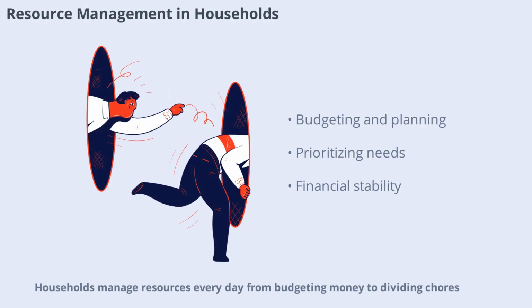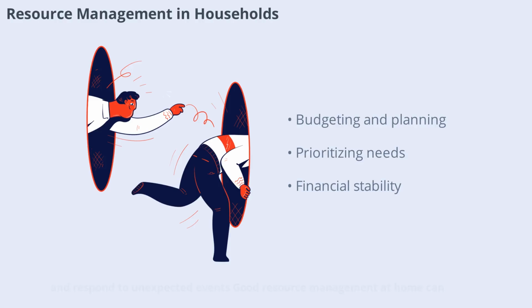Households manage resources every day, from budgeting money to dividing chores. Decisions about spending, saving, and investing all involve trade-offs. Families must prioritize needs and wants, plan for the future, and respond to unexpected events. Good resource management at home can lead to financial stability and improved well-being. Let's see how economic principles apply to everyday household decisions.